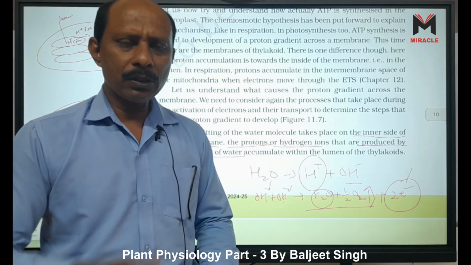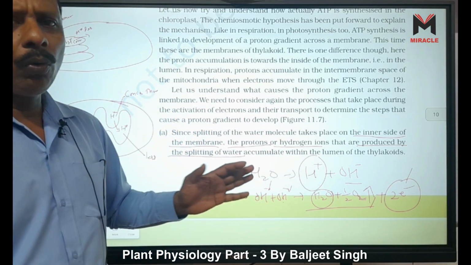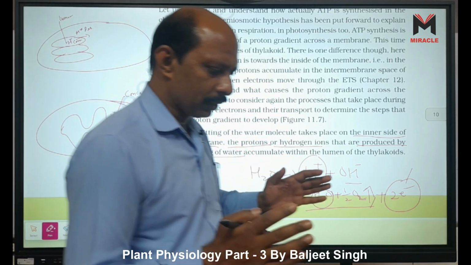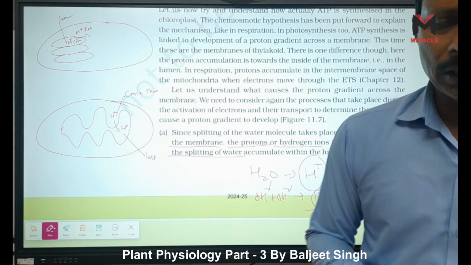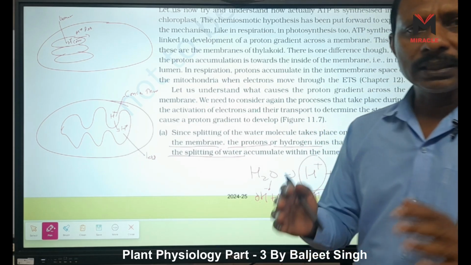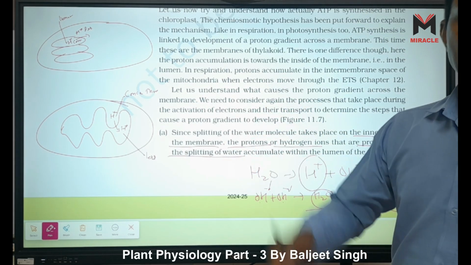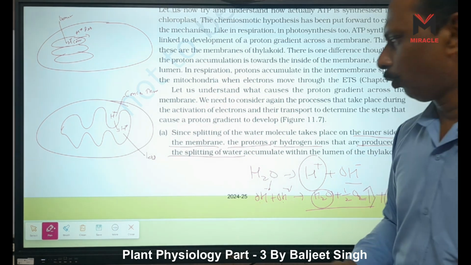So in the lumen, what happens? It is a continuous process. After some time, more and more H plus ions are stored inside the lumen. If more H plus ions are inside the lumen, then the pH value inside the lumen decreases, meaning it becomes acidic.